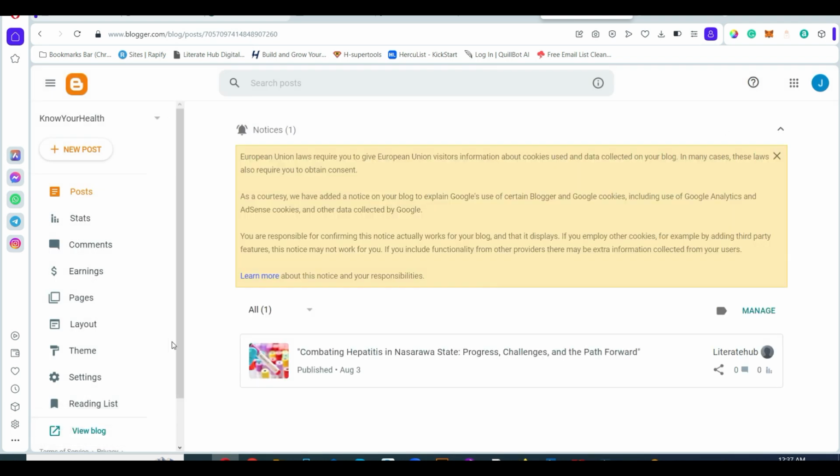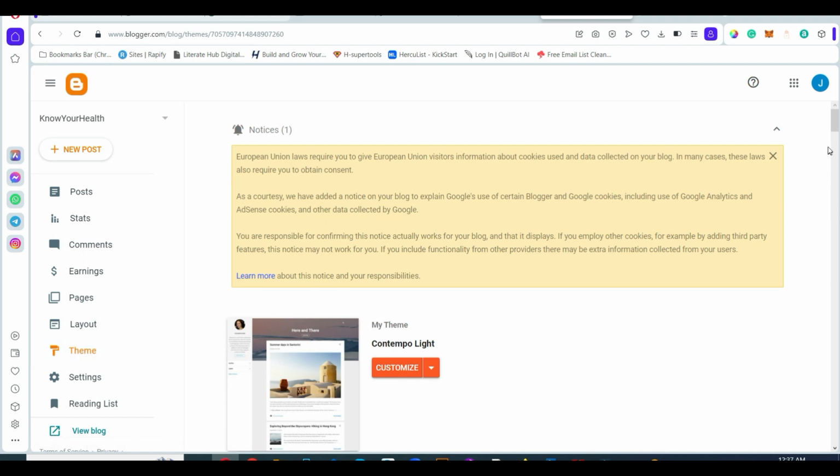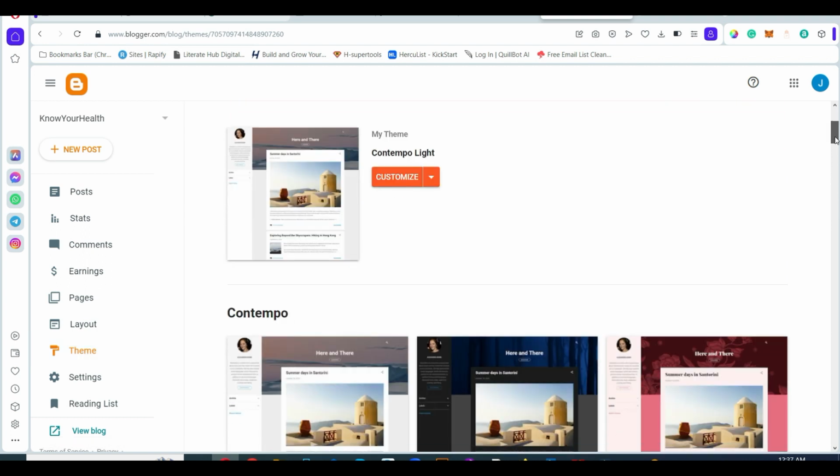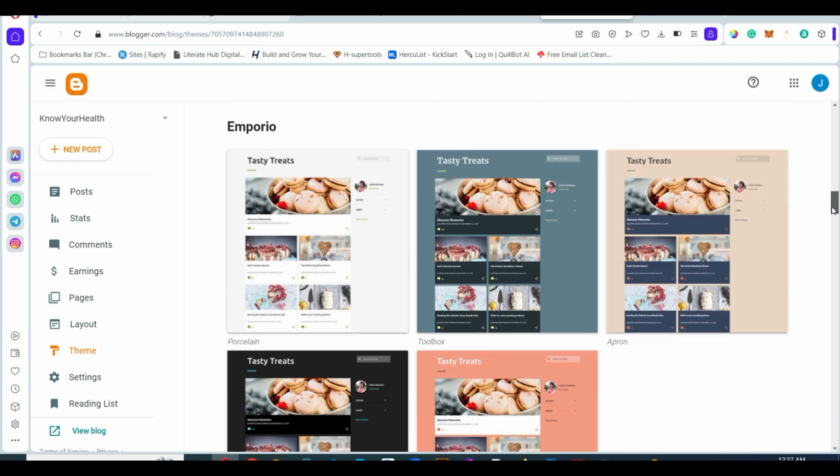Okay, but your blog is running already. However, you can come to theme and choose any suitable theme you want to use for your blog. I think this one looks well.